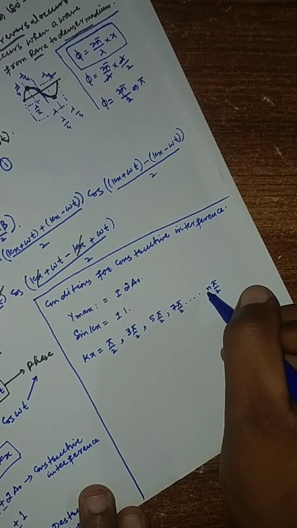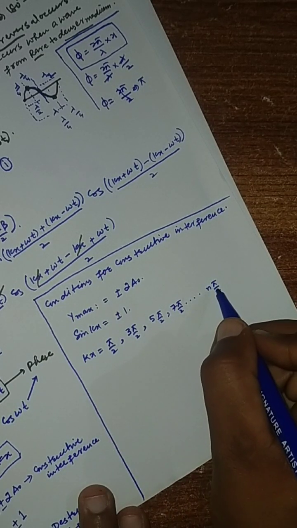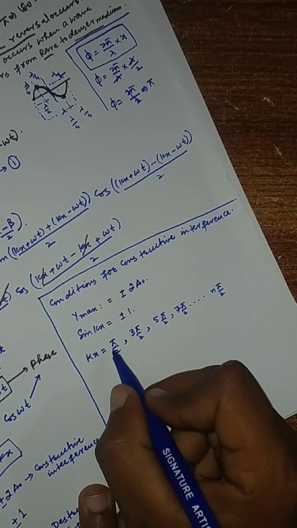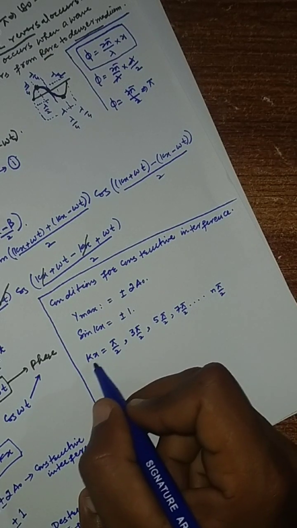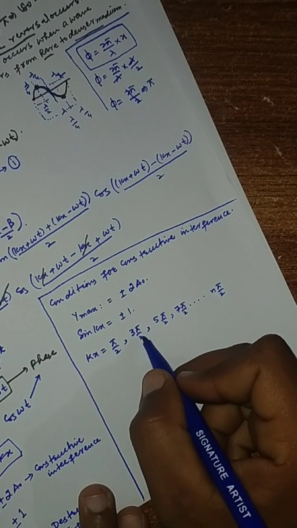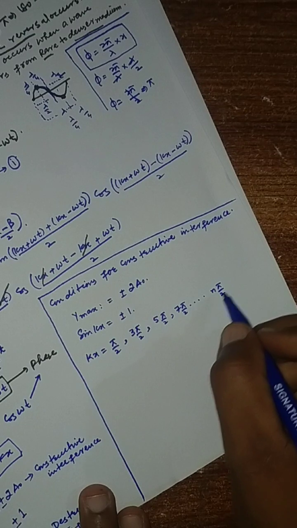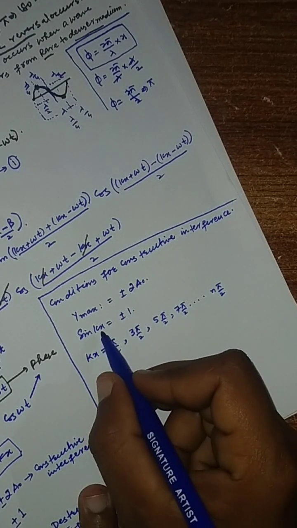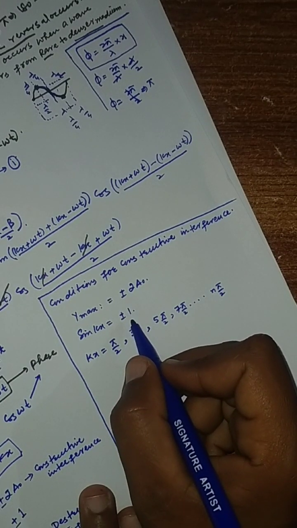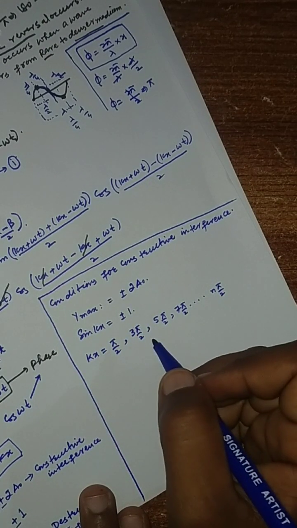So if the angle kx equals pi by 2, 3 pi by 2, 5 pi by 2, 7 pi by 2, or n pi by 2, we will get the maximum value of sin kx, and at these values we will get the maximum amplitude.